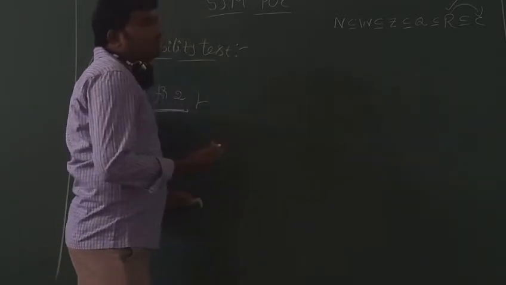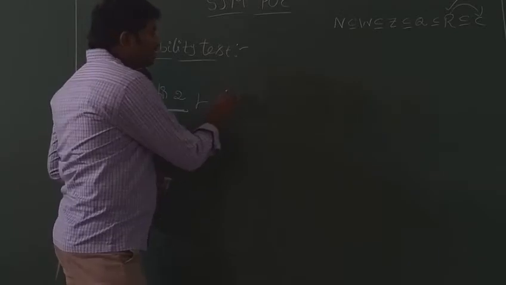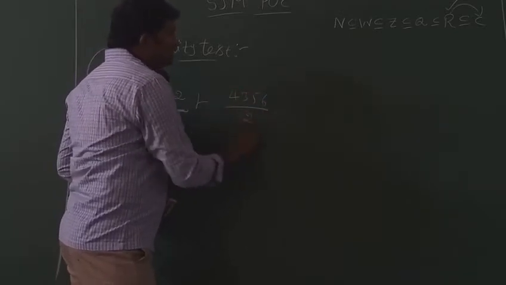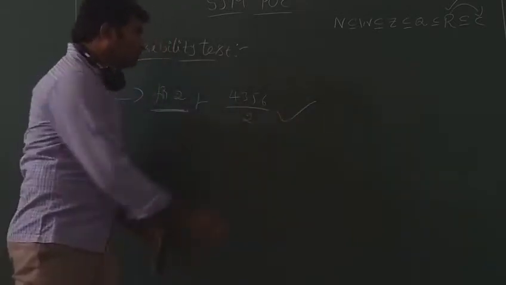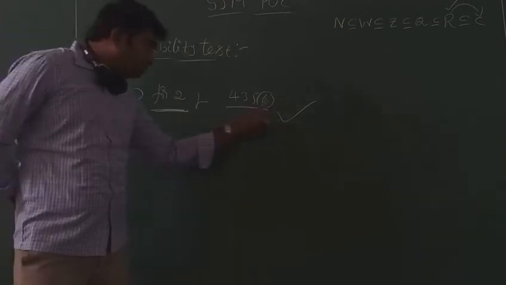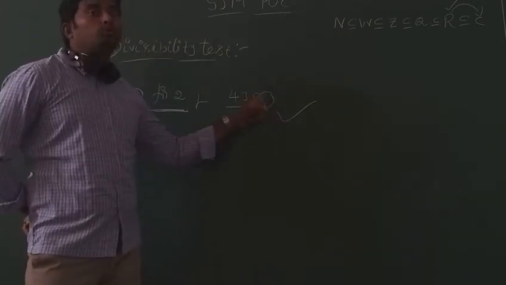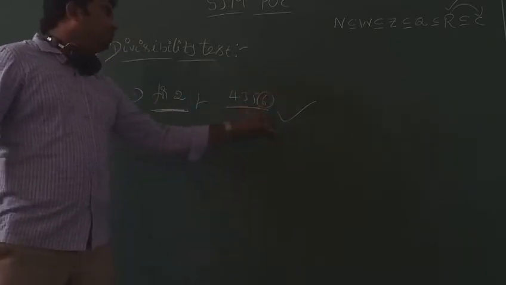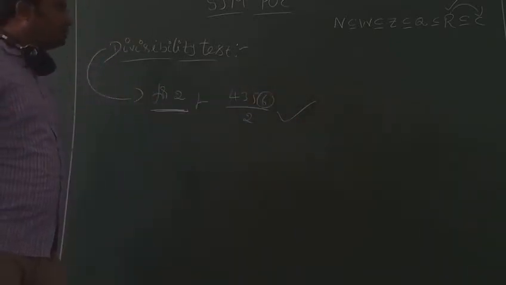Even number means a multiple of 2 or divisible by 2. For example, 4356 is very clearly divisible by 2. Why? Because its unit digit is a multiple of 2. Then the whole number is divisible by 2.